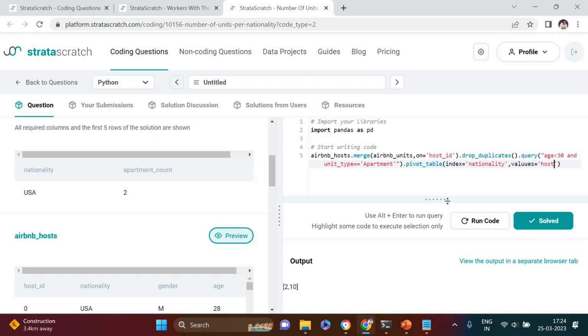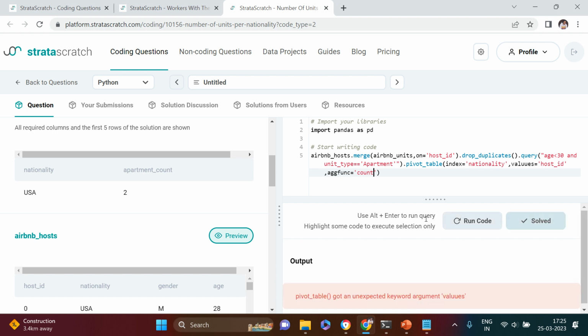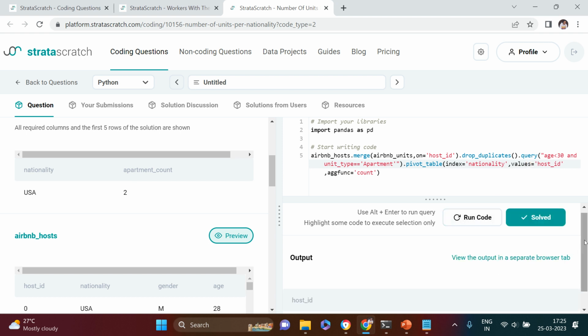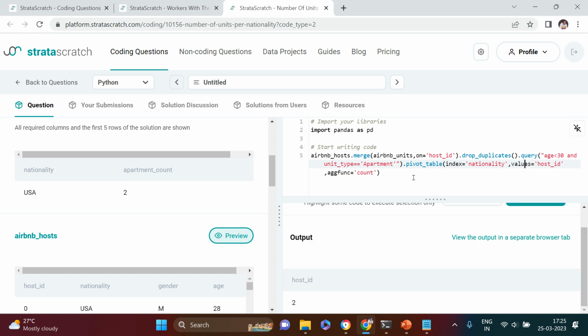Let's use host ID, and then aggregation we need to do using the count function. Now how does it look? There seem to be some problem. Pivot table got an unexpected value, spelling is incorrect, man. Okay, so we got this, it just says 2. Now you can just do reset index, so this will show the nationality as well. Okay, nationality USA, host ID is 2.